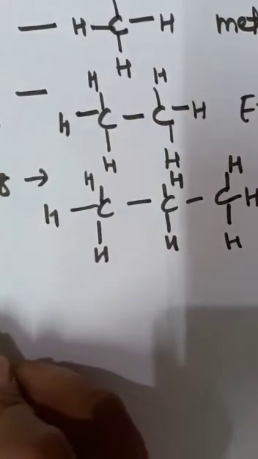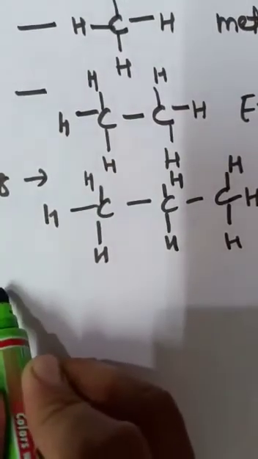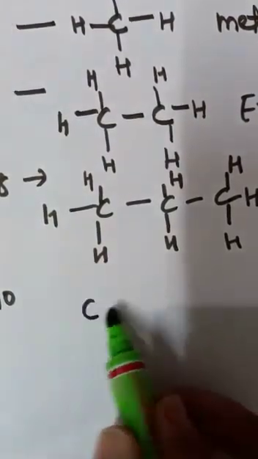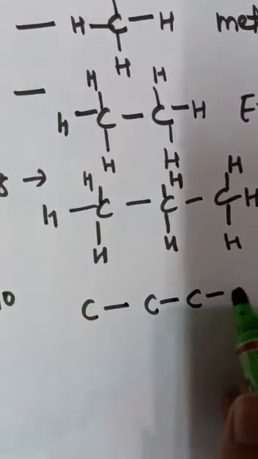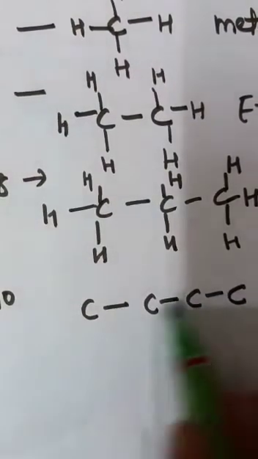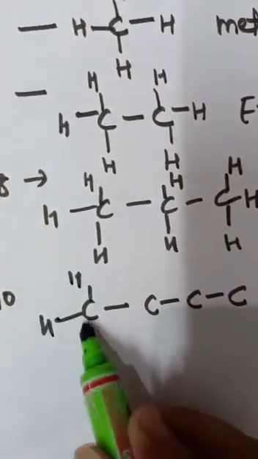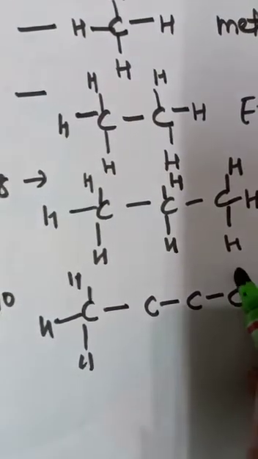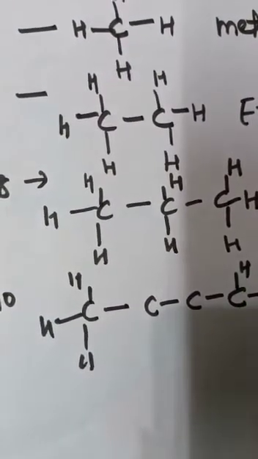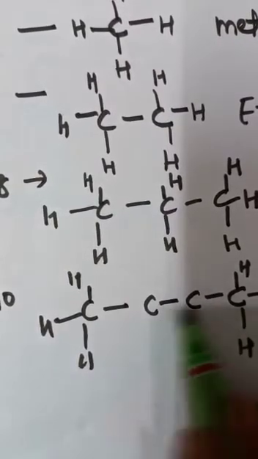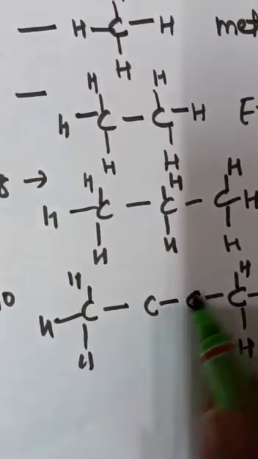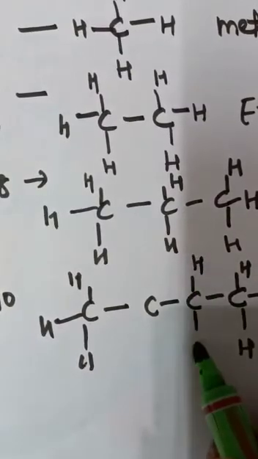Now let's proceed with butane. That would be C4, and H would be 10. So now here you have 4 carbons, 1, 2, 3, and this would be 4, and again you attach hydrogen atoms at the terminal carbon atoms, here one hydrogen, here one hydrogen, here one hydrogen, and for the carbons present in between, you attach 2 hydrogens.